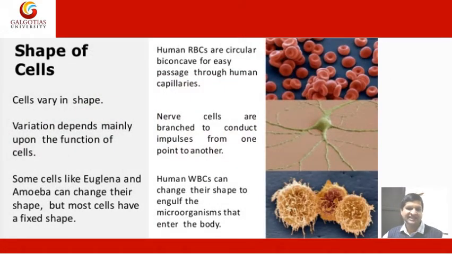Shape of cells. Cells vary in shape. Variation depends mainly upon the function of the cell. Some cells, like Euglena and amoeba, can change their shape, but most cells have a fixed shape. Human RBCs are circular and biconcave for easy passage through human capillaries. Nerve cells are branched to conduct impulses from one point to another. Human WBCs can change their shape to engulf microorganisms that enter the body.